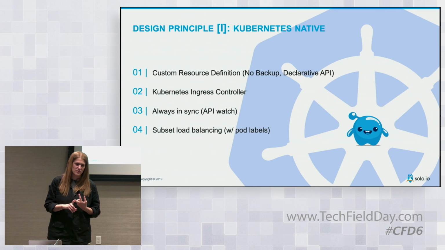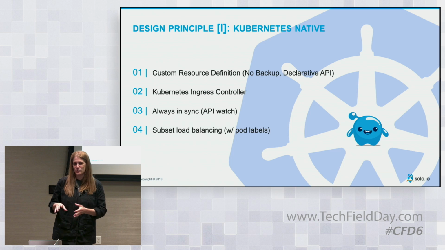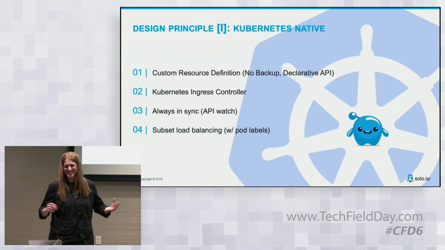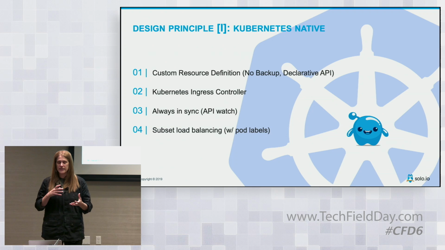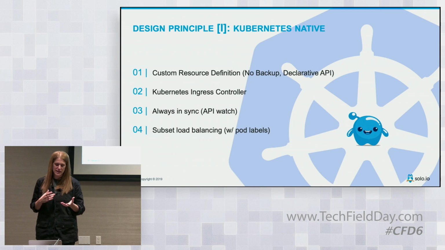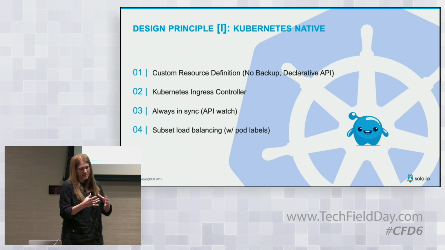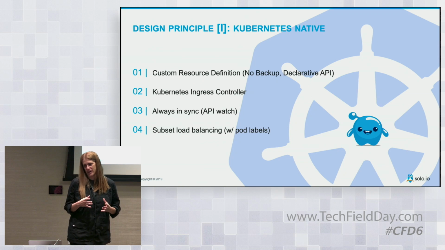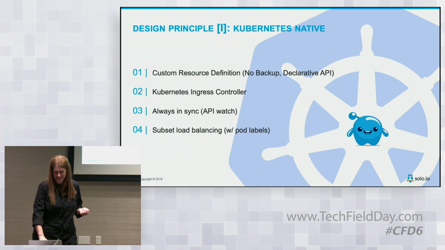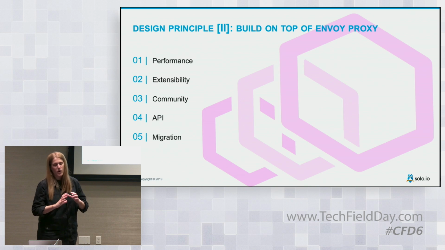Always in sync, and this is very important. It will be eventually consistent, but it will be consistent. And the last one is that we're leveraging a lot of stuff. For instance, for load balancing, we're using the pod label and so on. We're really trying to get this information and ask, how can we help the customer? How can we understand without him telling us? So that's that.